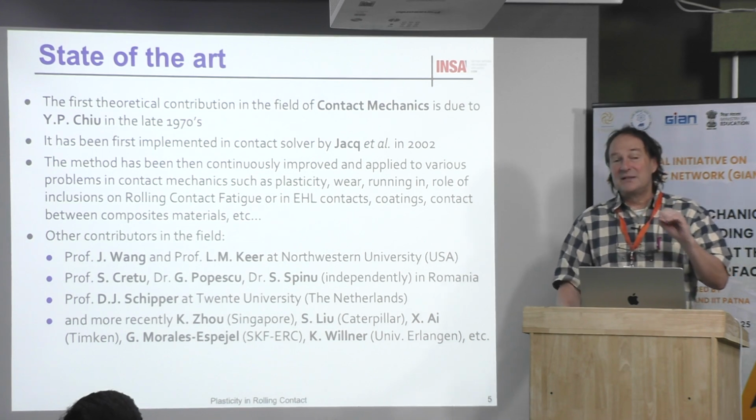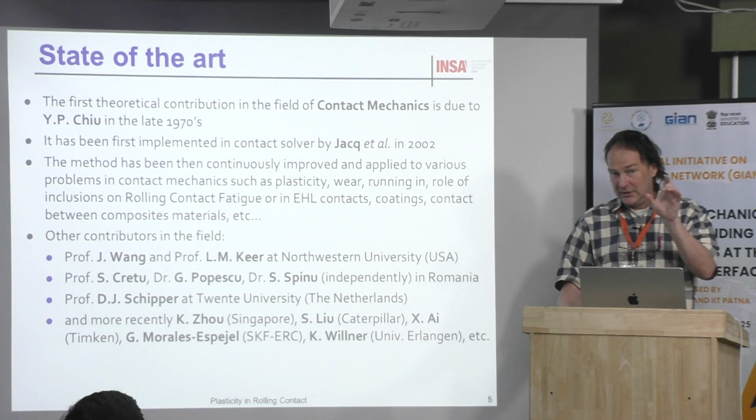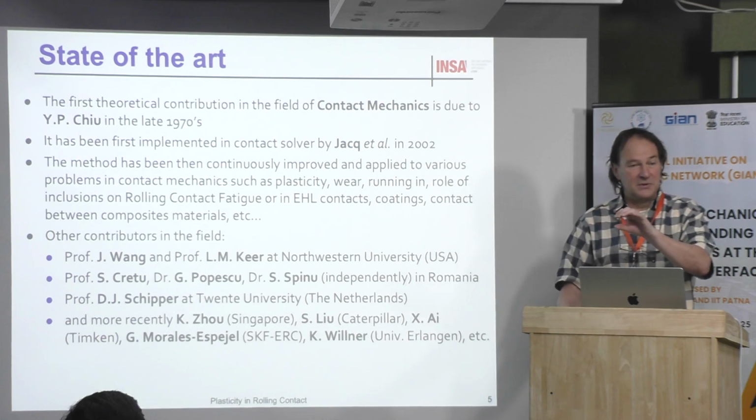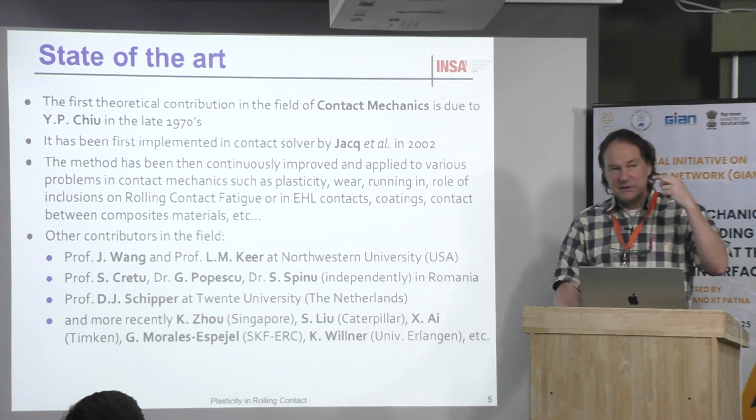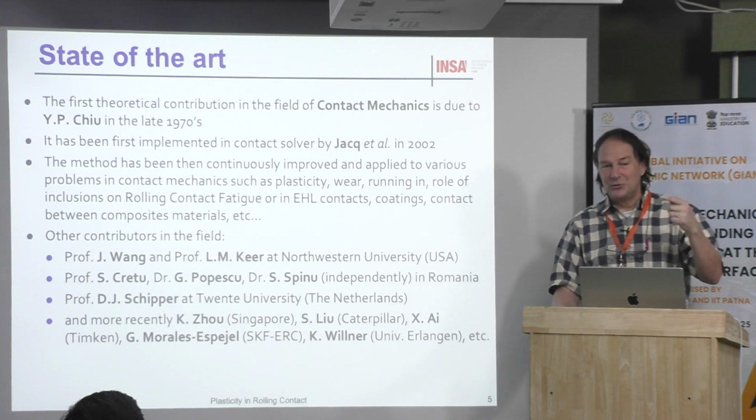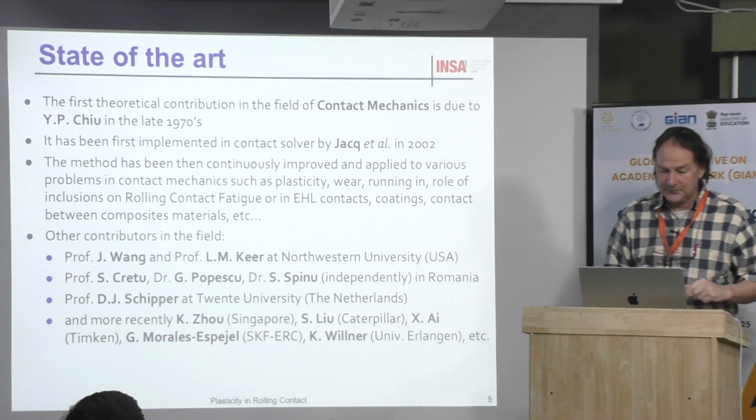And one of the tricks in this is that, I don't know if you know, but normally when you are in the plastic regime, the material behaves like incompressible. Which means that when you calculate the trace of the strain tensor, epsilon 1 plus epsilon 2 plus epsilon 3 equals 0, because this is the definition of incompressibility. And this is very useful to calculate analytically the solutions of that. I will show you later.